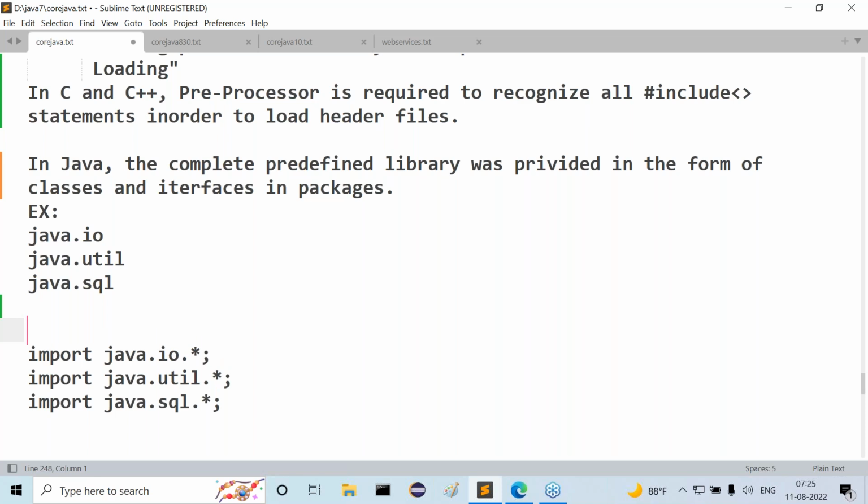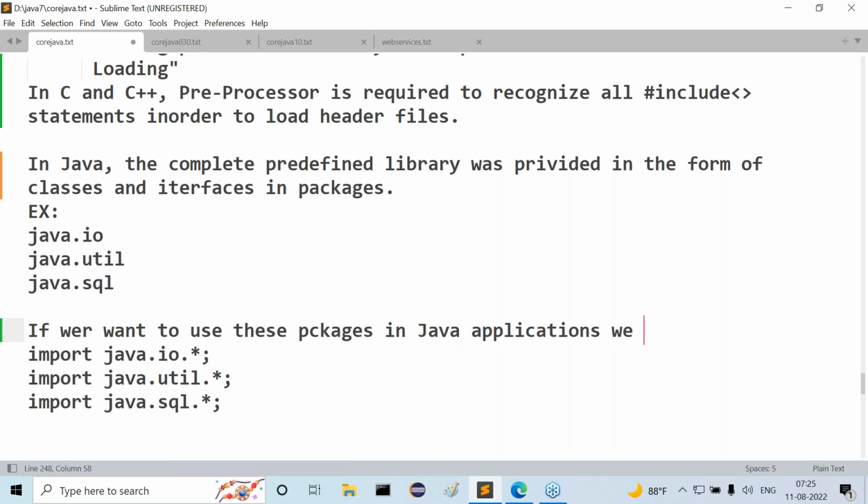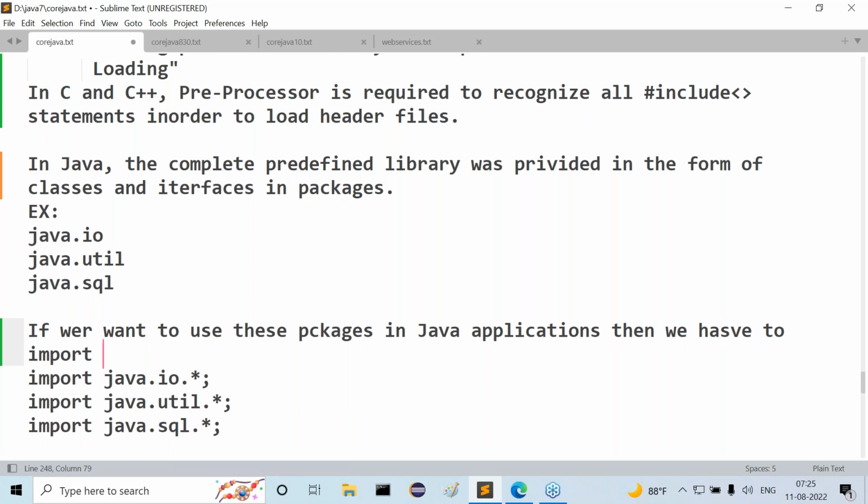After that, if you want to use these packages in Java applications, then we have to use the import statement.